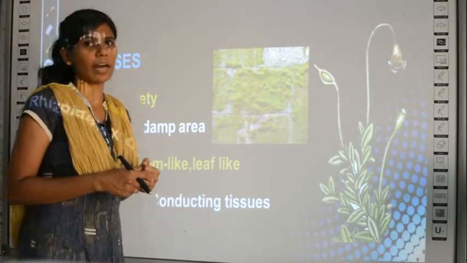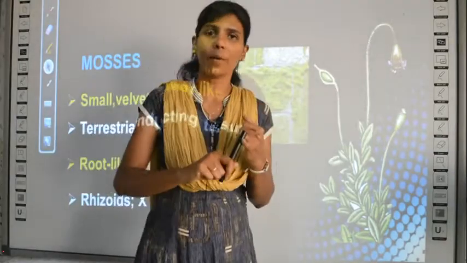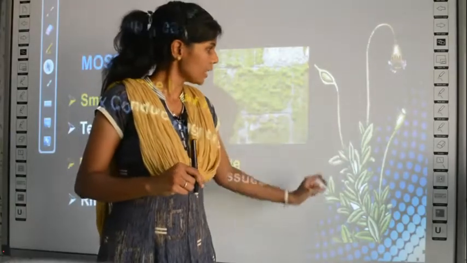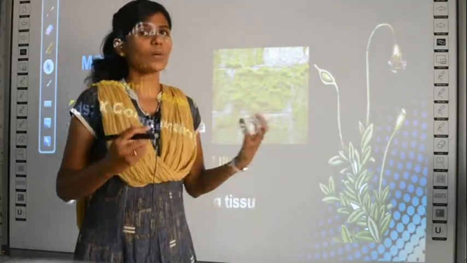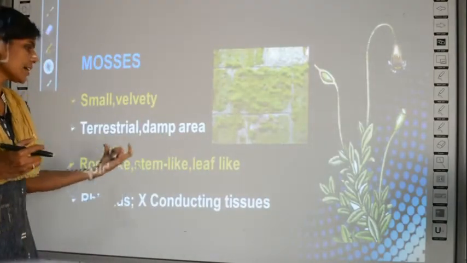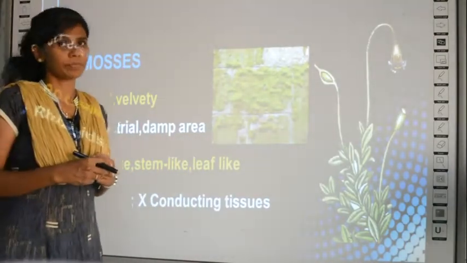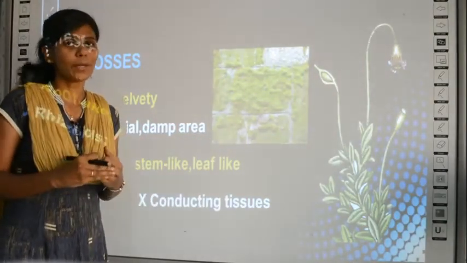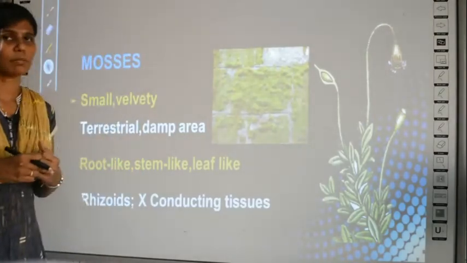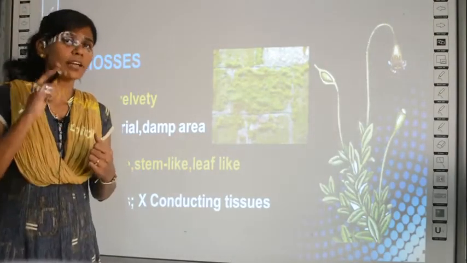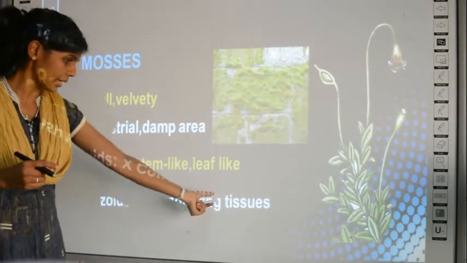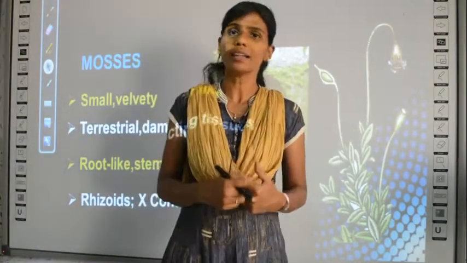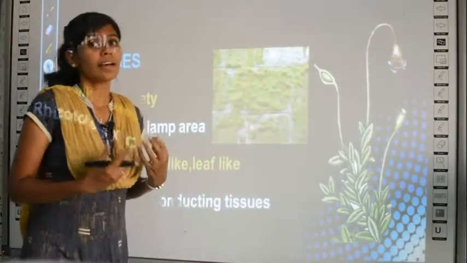leaf-like structures. Actually in this group also there is no proper root, stem or leaves, but see, you can see a leaf-like structure, you can see a stem-like structure. That's why the words leaf-like, stem-like and root-like are used. Clear? They appear like a stem, but it is actually not the stem because it does not have the properties of the stem. Usually the stem should conduct water, and the root should conduct water. See, they do not have conducting tissues, so they also cannot carry food and water just like the other higher plants. That's why it is called stem-like.